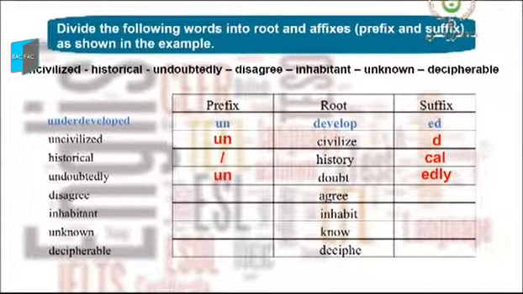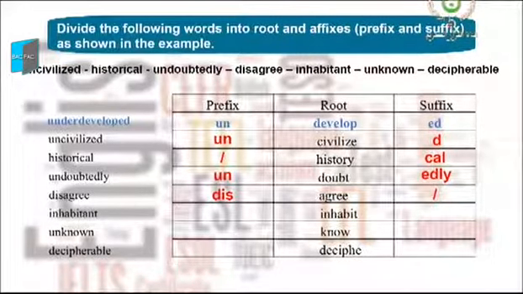The next word, disagree. In this word, we have only a prefix. By the way, you are not obliged to always have a prefix and a suffix. Sometimes you have just a prefix, other times just a suffix, and in some words, we have both a prefix and a suffix. So disagree has only got a prefix, and agree is the root word. Inhabitant, here pay attention. The in is part of the root word.